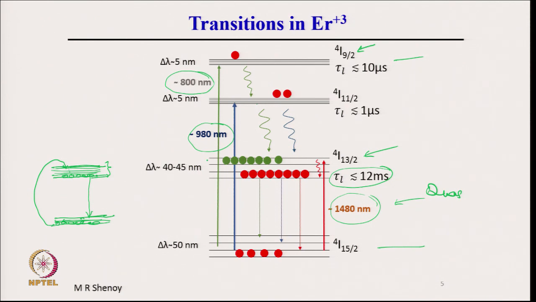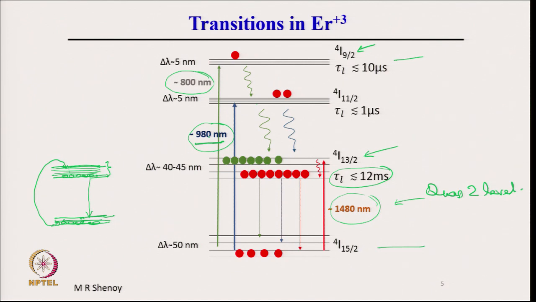But normally there are various issues, and the normal pump used is a 980 nanometer pump, where atoms are excited from the ground state to the 4I 11 by 2 level. From there, the atoms rapidly come down to 4I 13 by 2, and population inversion is created between 4I 13 by 2 and 4I 15 by 2. So, here I was writing quasi 2 level if we use a 1480 nanometer pump.